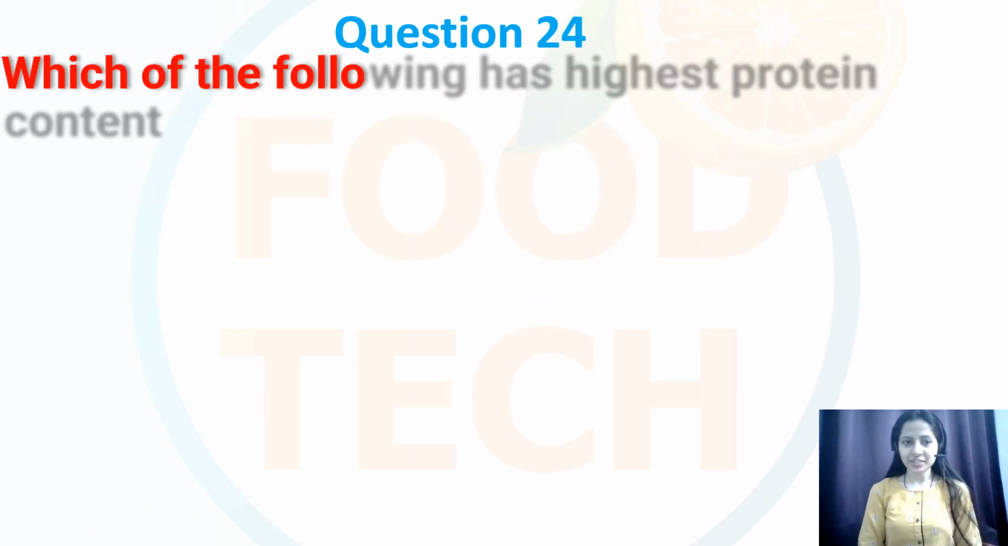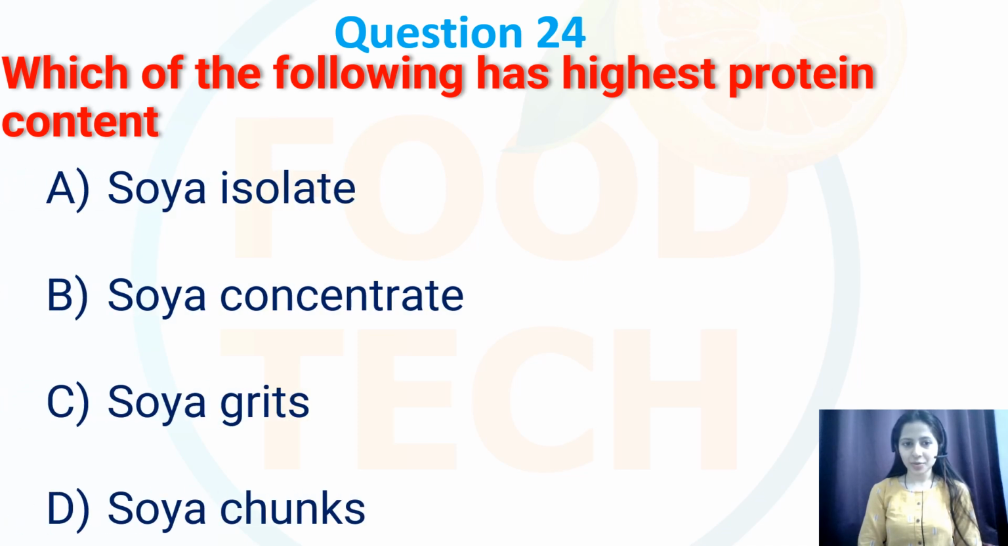Question number 24. Which among the following has highest soya protein? Soya isolate, soya concentrate, soya grits and soya chunk. So among the following option number A, that is soya isolate, it has the highest protein content. Since this soya isolate is a highly refined form of soya protein, where most of the non-protein components have been removed during the processing, the product is almost pure protein. That's why the highest protein content will be present in soya isolate.